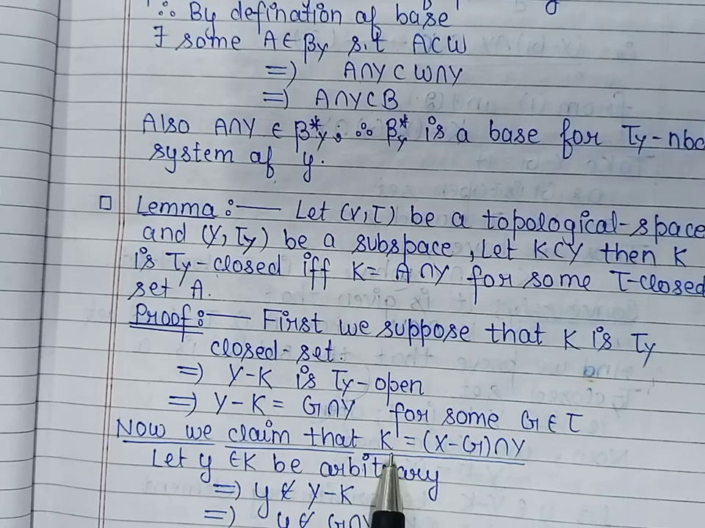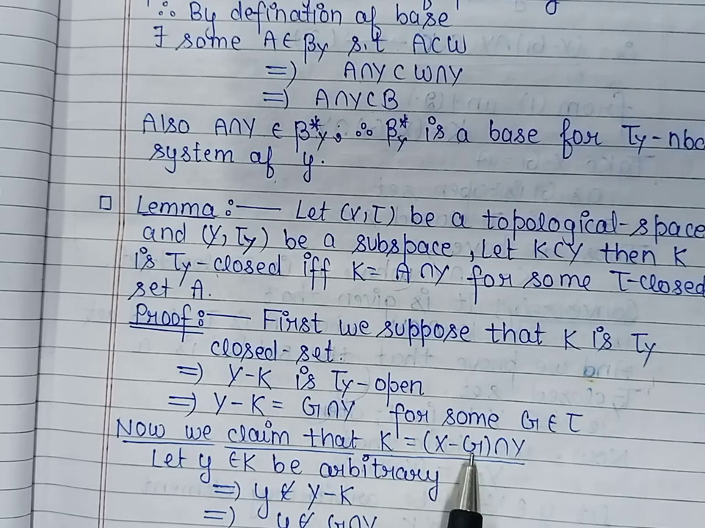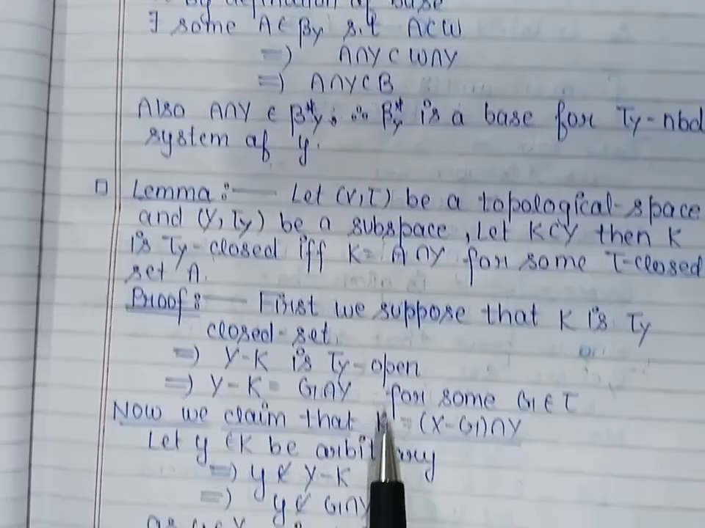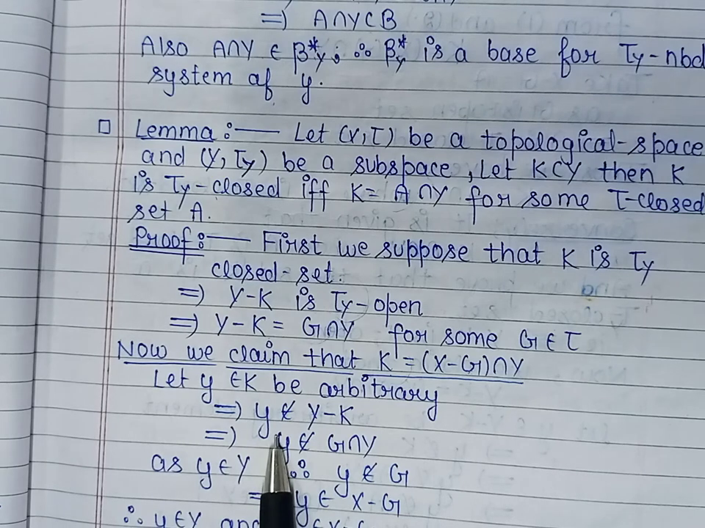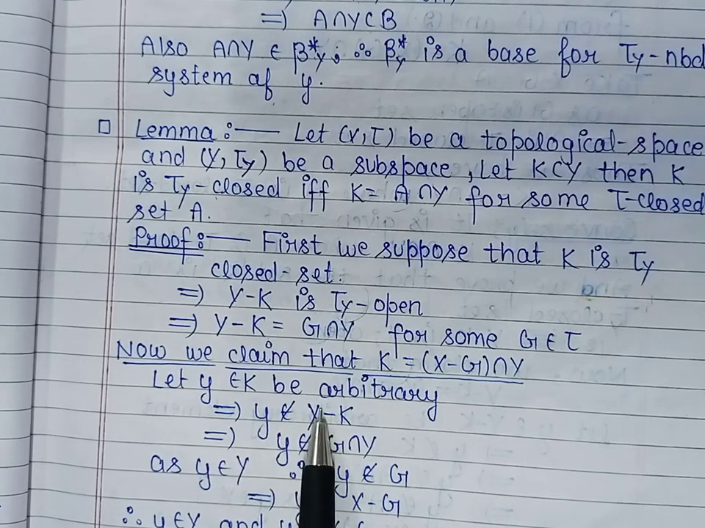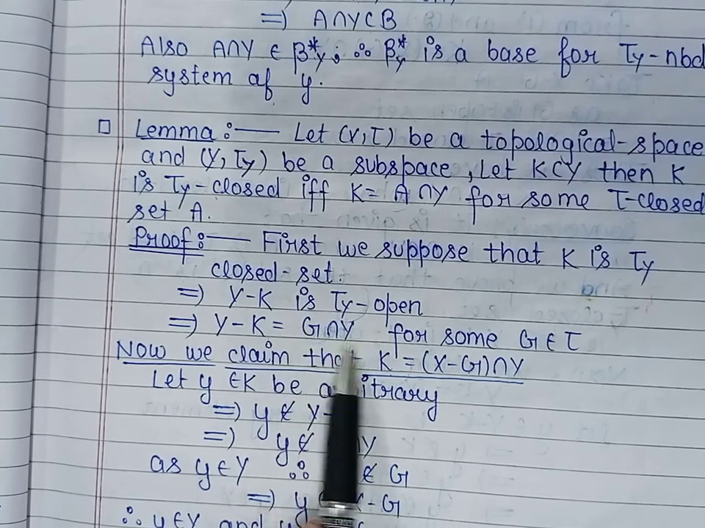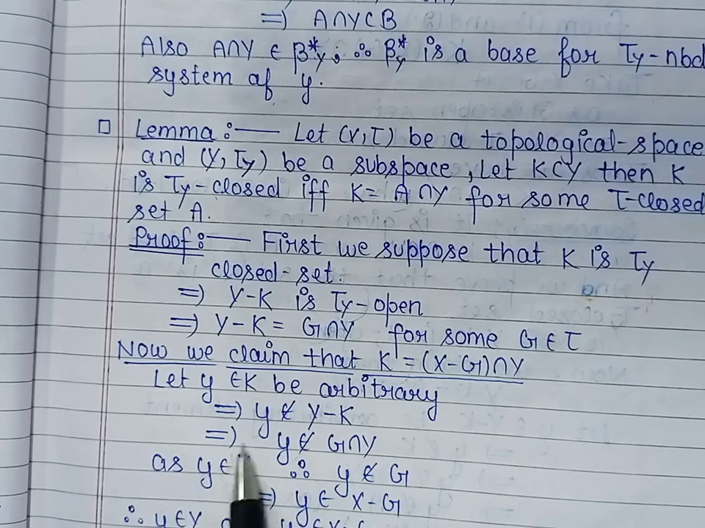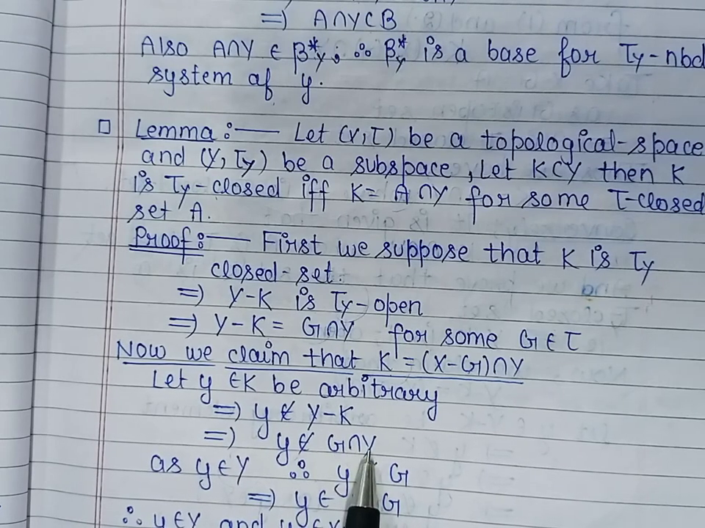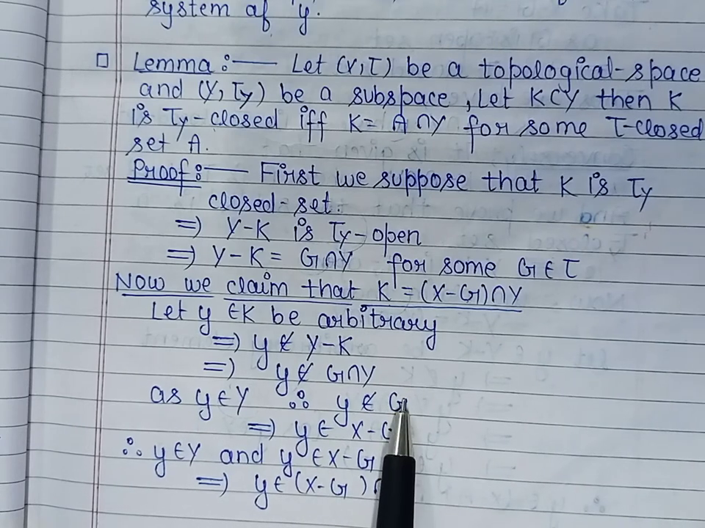Now we claim that K is the intersection of Y with the complement of G. In order to prove this, first of all, we show that K is contained in the intersection of Y with the complement of G. So let us take an arbitrary element from K. Let y belong to K. Now because y belongs to K, it means y doesn't belong to Y minus K. Y minus K is G intersection Y, so y doesn't belong to G intersection Y. Now because y already belongs to Y, if y doesn't belong to this intersection, it means y doesn't belong to G. Now y doesn't belong to G, so y belongs to the complement of G.